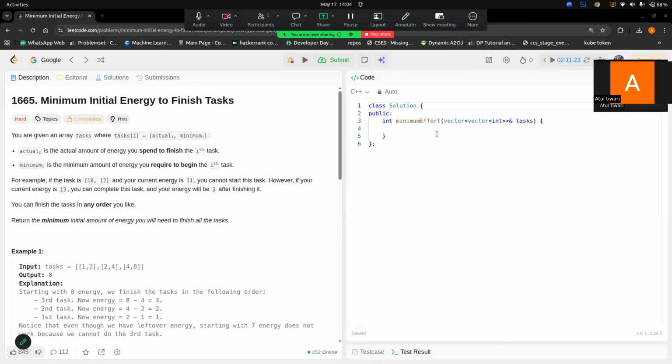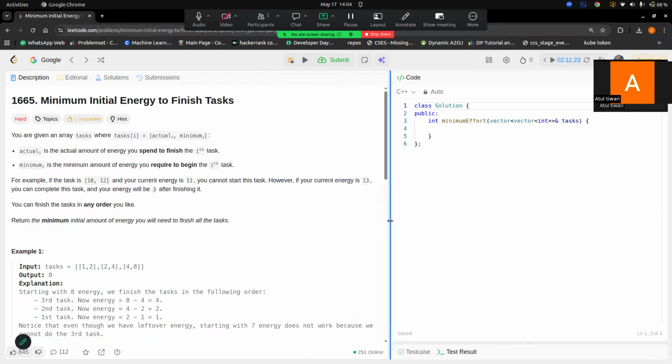So this problem was also asked in the last 30 days at Google. It seems like a hard but not a hard problem. Let's read out the problem. The problem statement is simple. You are given an array of tasks, and each task has the actual energy you need to finish the task, and the minimum energy required to start the task.